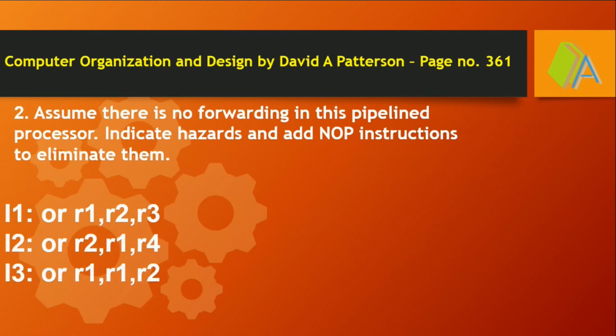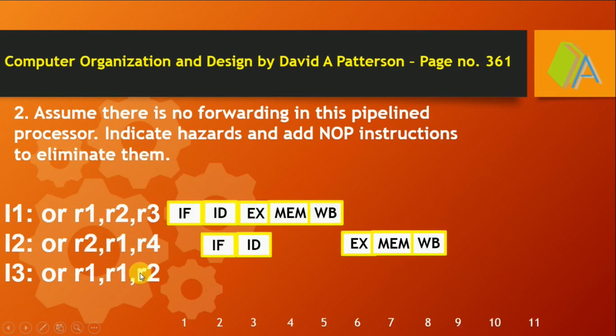The second question: we have to assume that no forwarding mechanism is allowed in the processor. So we have to overcome the hazard, if it is present, by implementing the NOP command on the compiler side. We have already seen that we have data dependencies between 1 and 2, 1 and 3, and 2 and 3. While executing the first two instructions, it is clear that the second instruction has to wait for 2 more clock cycles to get the data from the previous stage. So this pipelining hazard has to be overcome by inserting 2 NOP commands between the first and second instruction.